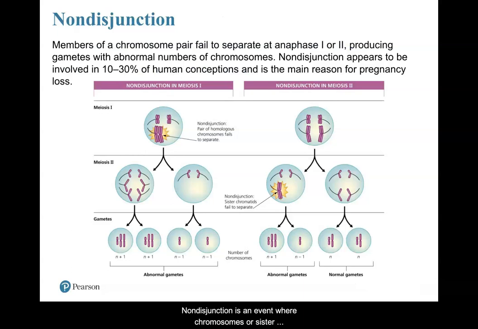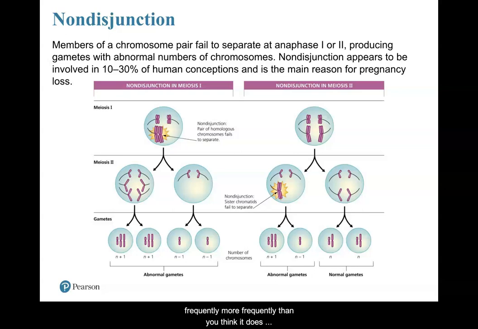Non-disjunction is an event where chromosomes or sister chromatids fail to separate. So we're really talking about the failure during anaphase, where they're not separating appropriately. This is going to produce gametes with an abnormal number of chromosomes. In fact, I do want to point out that non-disjunction occurs quite frequently, more frequently than you think it does.